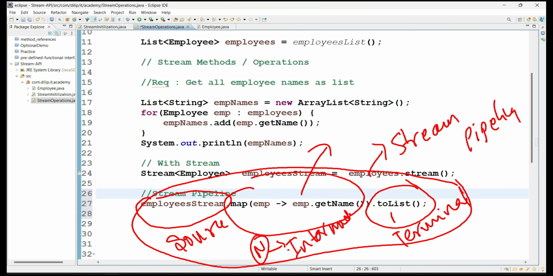From every employee object, you are collecting the names, so internally it collects all the employee names, and finally, as per the terminal operation, it makes everything a list of values based on the return value from the map. What is the data type of the return value from the map functionality? String. So you get a list of values with data type string as a result.